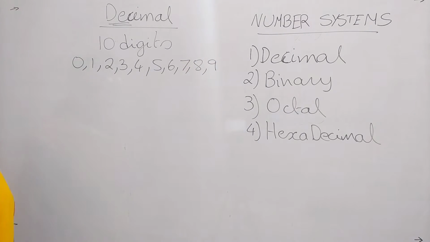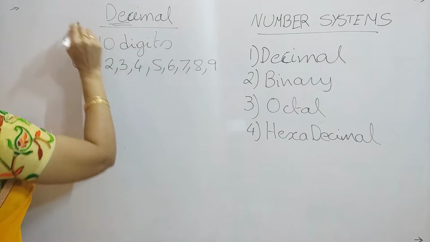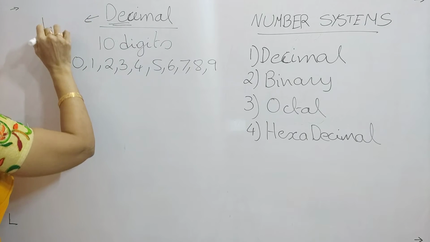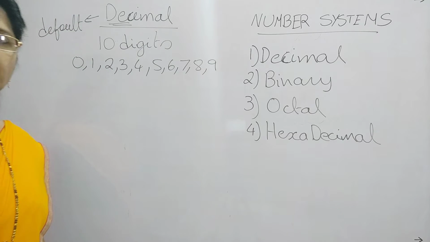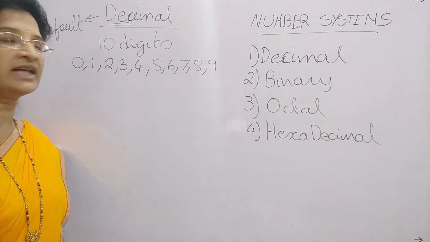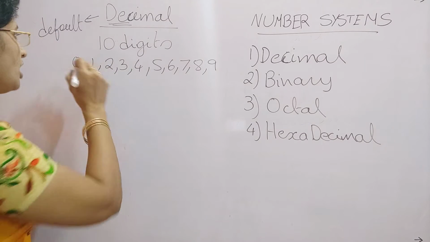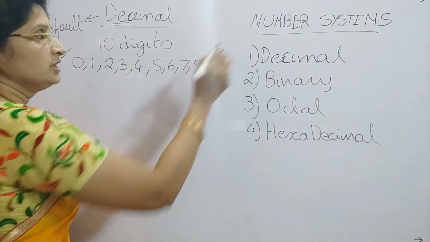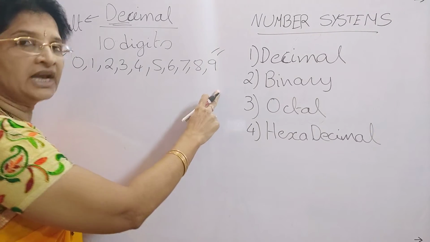These are the individual unique digits of the decimal number system, from 0 to 9. We say that it is the default number system. Whatever number system that you have used in maths till now is nothing but the decimal number system. So all of you are familiar with this. Whatever numbers we are writing, everything is using these 10 digits only.